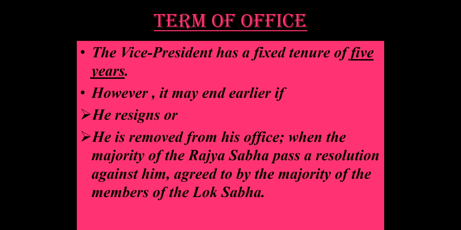Rajya Sabha will pass a resolution against him, and then this resolution will go to the Lok Sabha also, and if the majority agrees to this, then he will be ousted from his office. So he can be removed from the office when there is a majority passed in the Rajya Sabha and agreed by the members of the Lok Sabha. So this is similar to that of the President of India.